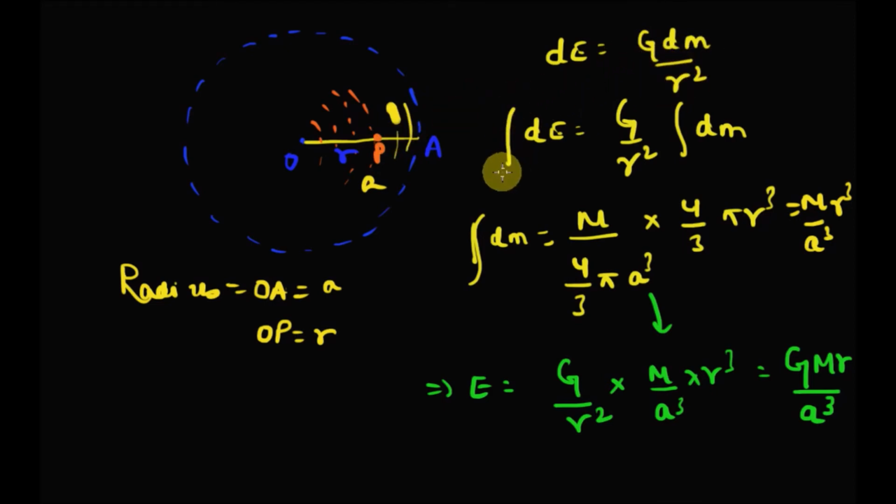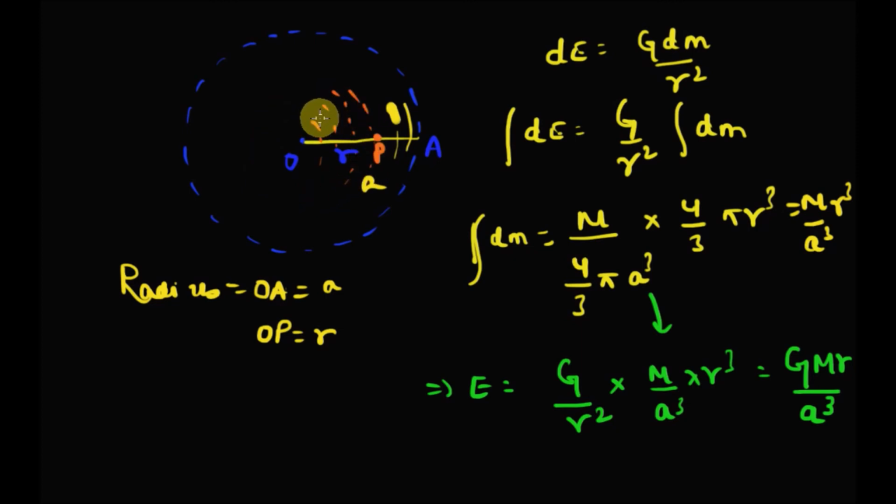Now let's integrate over those spherical shells which lie inside point P. We will get G by r square into the integration of dm, considering only those masses which fall inside point P. Ultimately we get the mass of the solid sphere of radius small r. So what will be the mass of this solid sphere of radius small r?